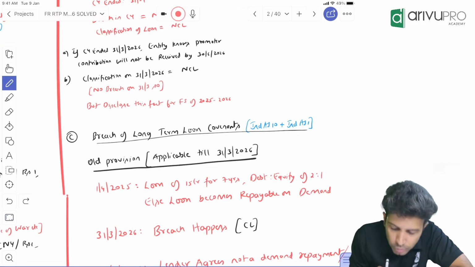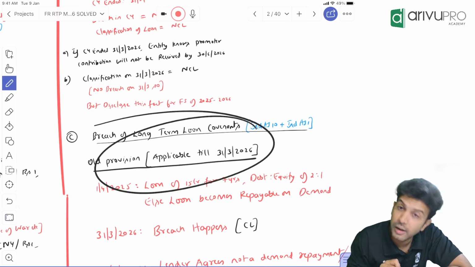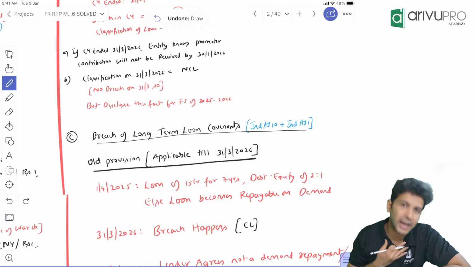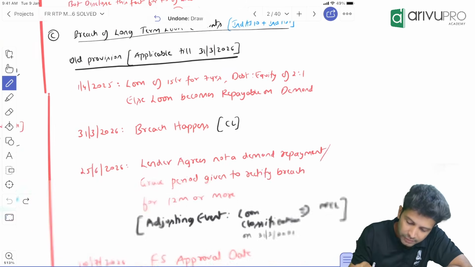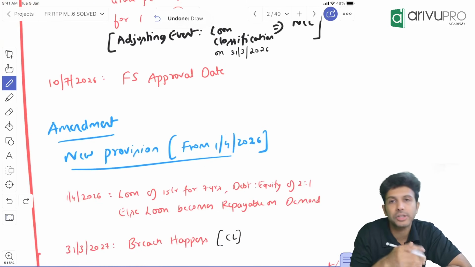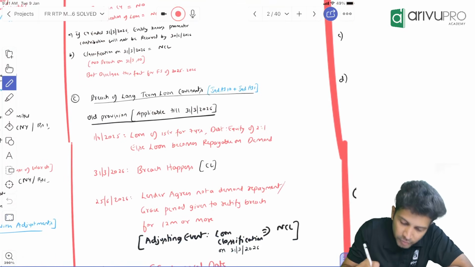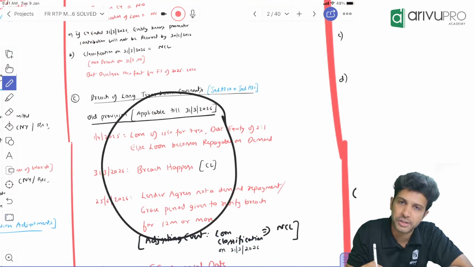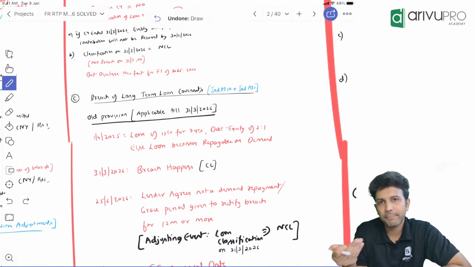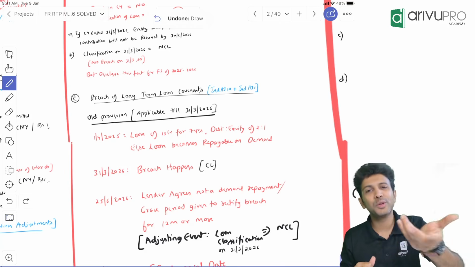Okay. Now, first I will cover what we have learned. What is that provision we had? First, I will take you through that. Then I will tell you what is that new provision or new amendment which has come here. So that we'll understand the context, because we have solved all our questions in this provision. Once we recap that, it will be easy for us to review the amendments.